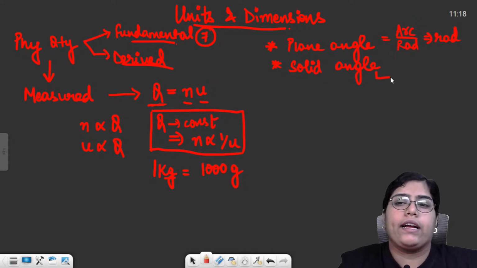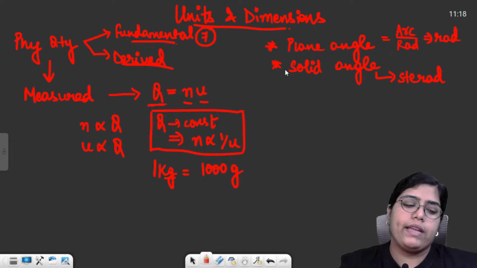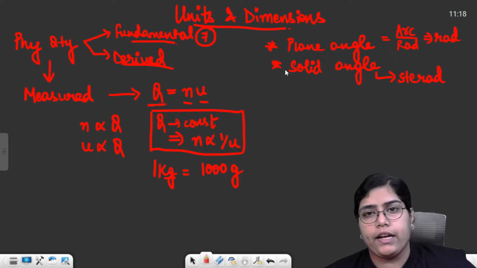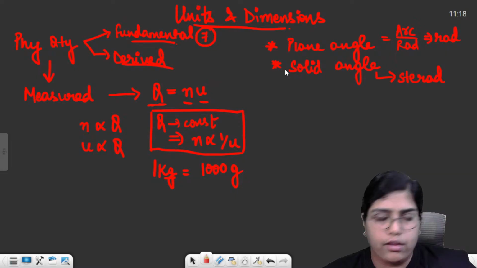Then solid angle, a similar case for solid angle also. The unit for solid angle is steradians. These are the two main exceptions, solid angle and plane angle. You just need to remember them very carefully.